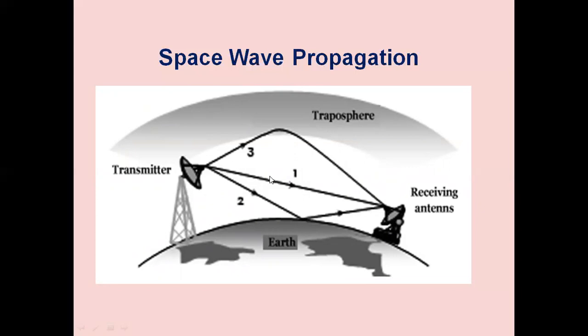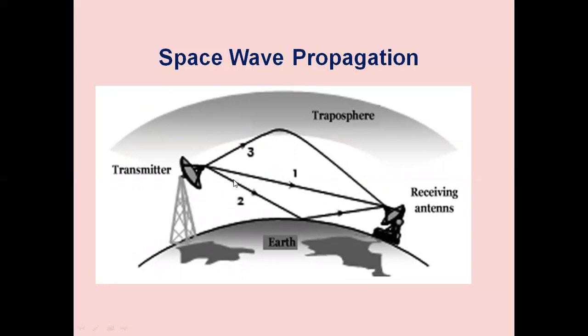If we take a wave passing directly from the transmitter to the receiving antenna through path 1, it is the direct wave. At the receiving antenna, the waves are generally received directly from the transmitting antenna. Since the antennas are looking at each other, there is direct wave communication, or line of sight communication.